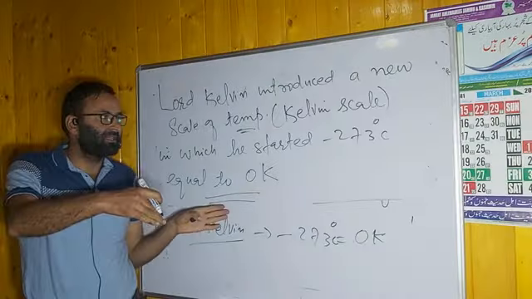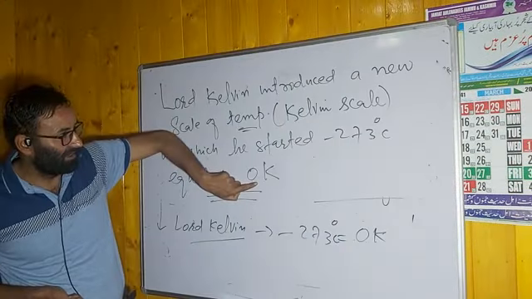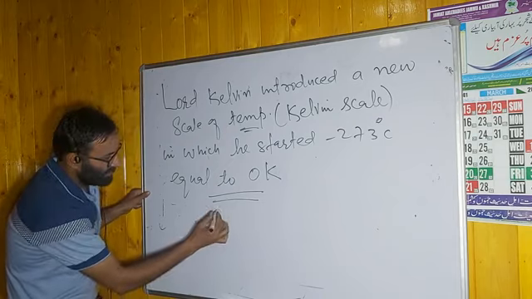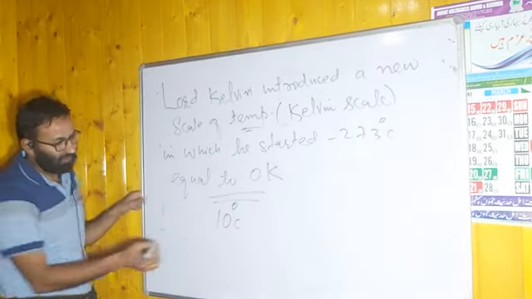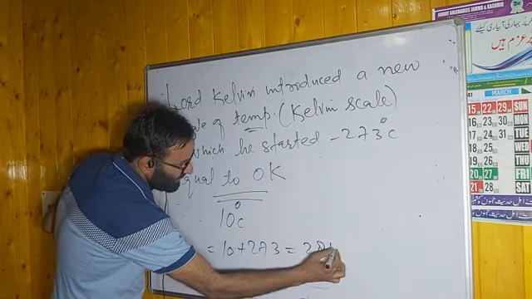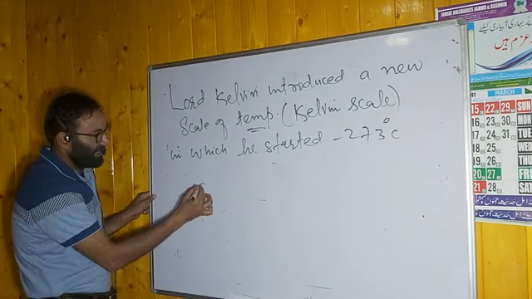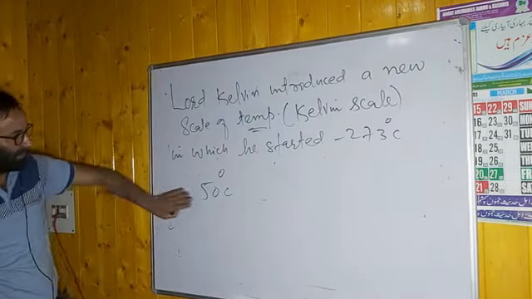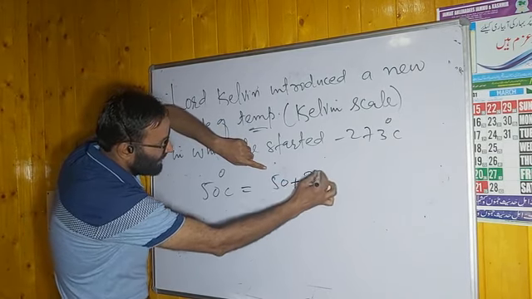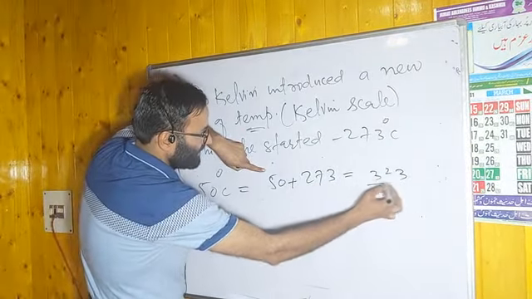Minus 273 Celsius is equal to 0 Kelvin. It means that if you want to convert any degree Celsius temperature into Kelvin, you have to add this number to the temperature. For example, if I ask you how many Kelvin is 10 degrees Celsius, you have to add 273 to 10, and what you get will be 283 Kelvin. If I ask you 50 degrees Celsius, which you have studied in 9th and 10th, how many Kelvin will it be? You have to add 273 to 50, and it will be 323 Kelvin. Remember this point.